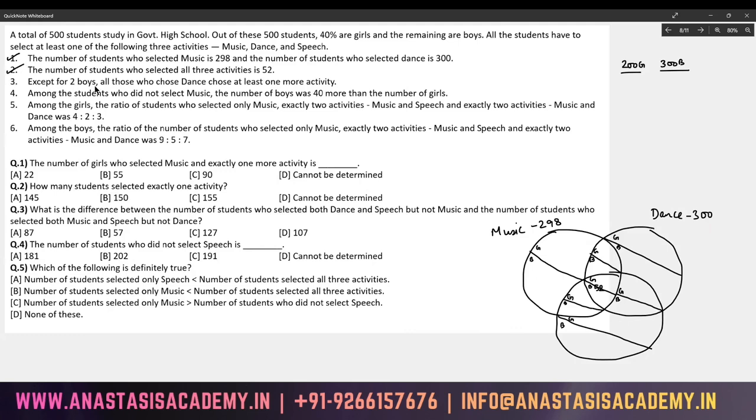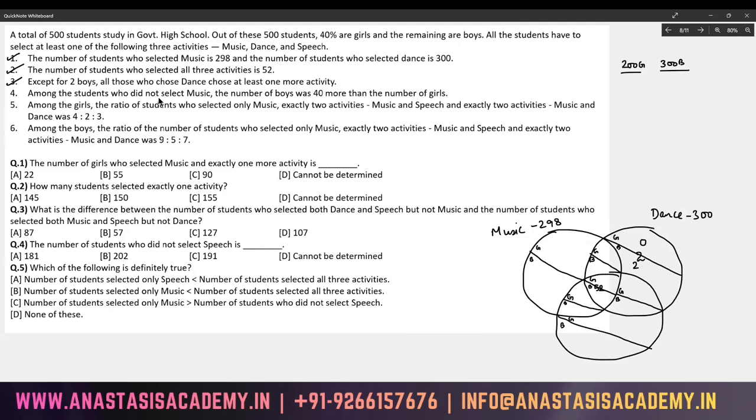Except for two boys, all those who chose dance chose at least one more activity. So this statement means there are only two boys who have chosen only dance. Everybody else has chosen at least one more activity along with dance. So girls who have chosen only dance are 0. Boys who have chosen only dance are 2. This point is also incorporated.